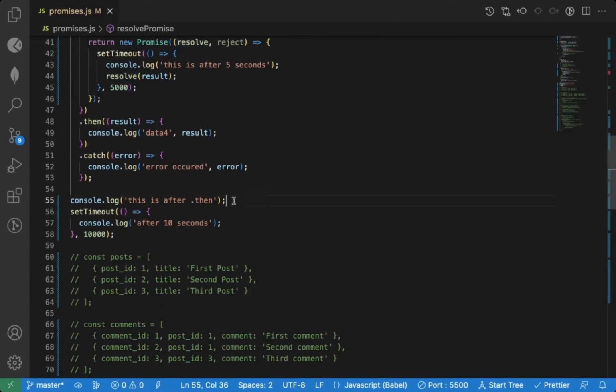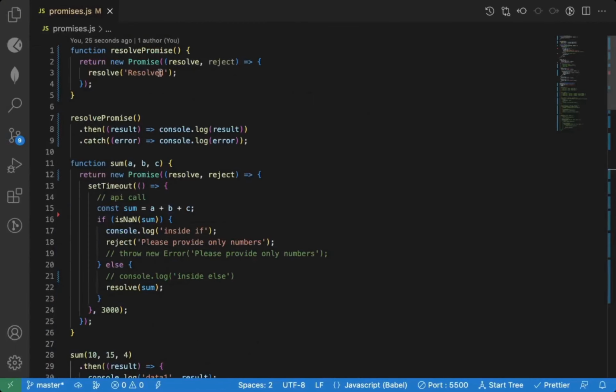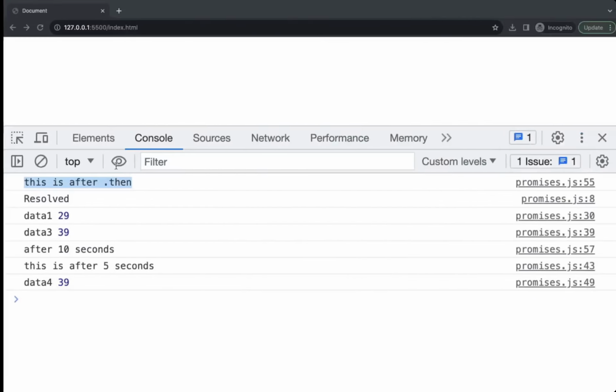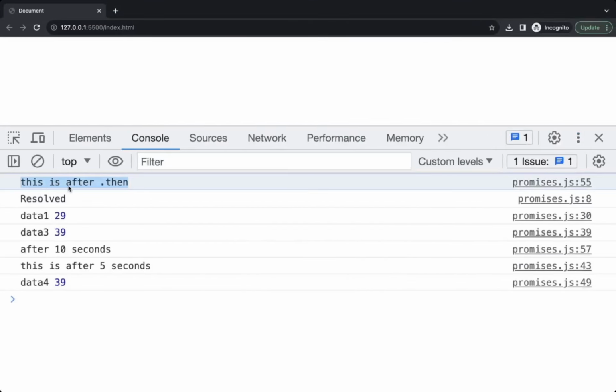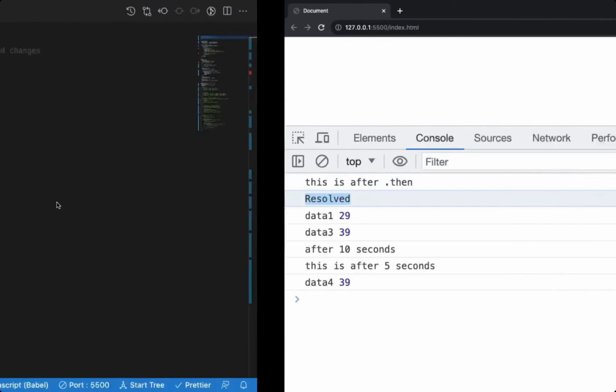Why? Because promises are always resolved later. If you have normal synchronous code, that will execute first, and then your promise related code will be executed. So that's why you always see other code first, console.log, and then you see result.